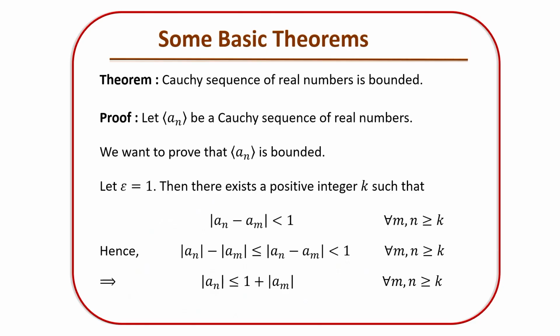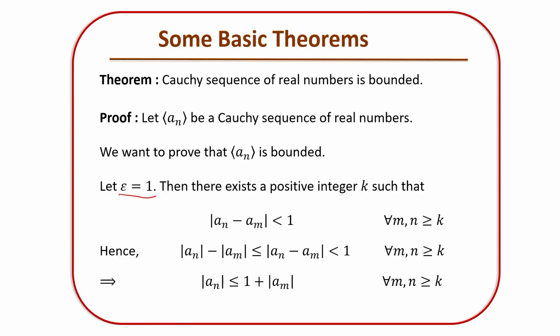Now, what I have already told you is that every Cauchy sequence of real numbers is bounded. So, let an be a Cauchy sequence of real numbers and we need to prove that this sequence is going to be bounded. For the time being and for simplicity, let us choose epsilon equal to 1. Then there exists a positive integer k such that the difference between the two numbers an and am is less than epsilon, here epsilon equal to 1, so it is less than 1 for every n, m greater than or equal to k. So, that means we will use an inequality.